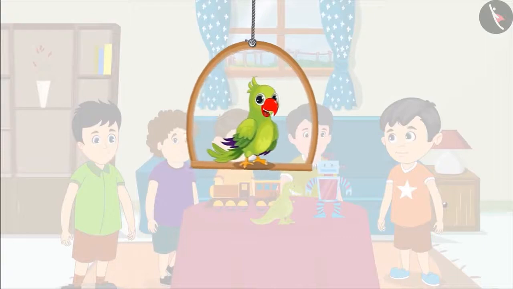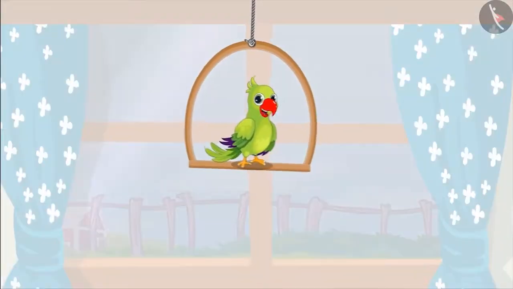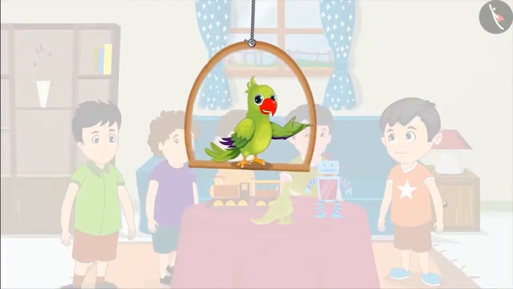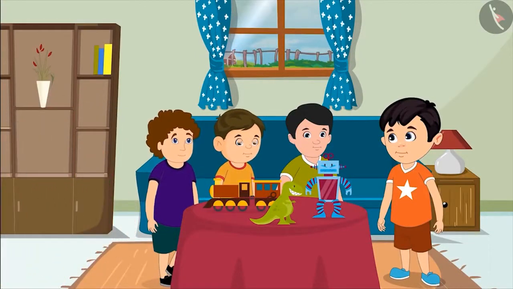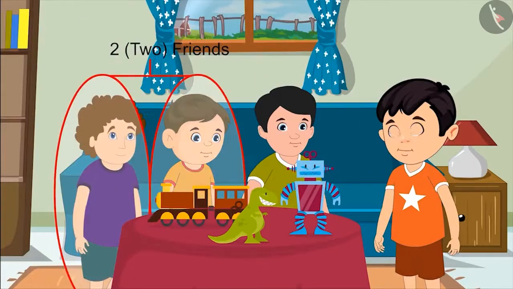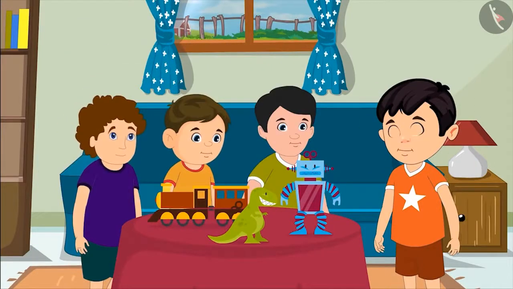Today, 4 of Chotu's friends have come to play at his house. Now it is getting dark. So his friends are leaving his house one by one. First there were 4 friends. Then one went home. Now there are 1, 2 and 3 friends left.